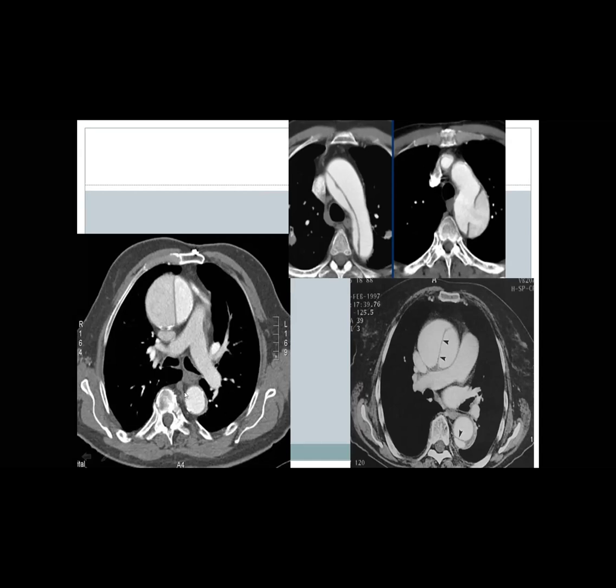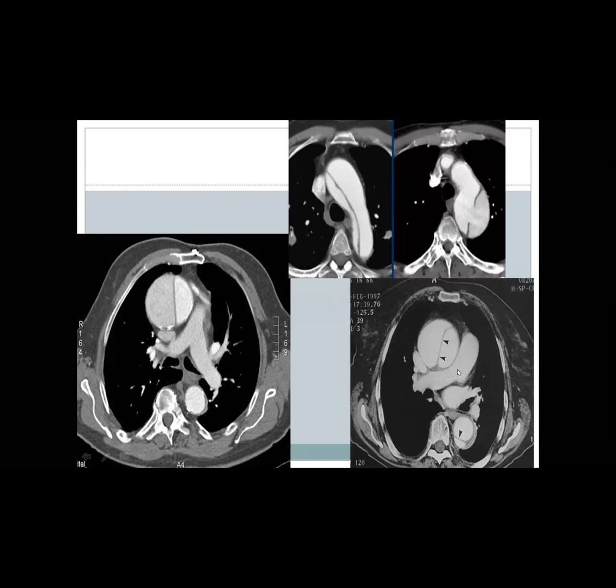In the descending aorta, I cannot appreciate any dissection or intimal flap here. Okay, going up, this is the aortic arch. So what do you see here? Dissection flap in the aortic arch. Here, the dissection flap extends from the aortic arch to the descending aorta.